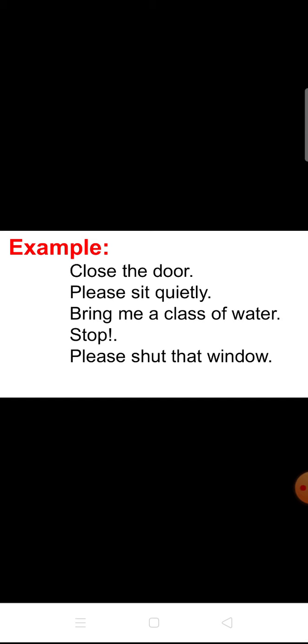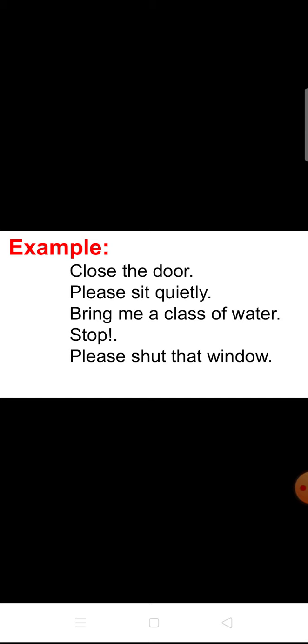Then, stop. Listen carefully. Stop ends with an exclamation mark, isn't it? But the word is stop. If it is an exclamatory sentence, some words follow after the word stop.